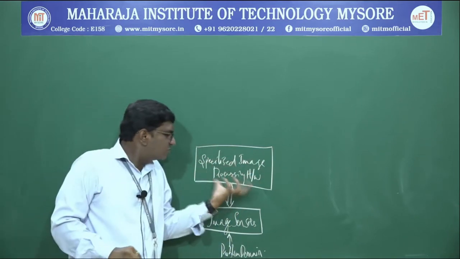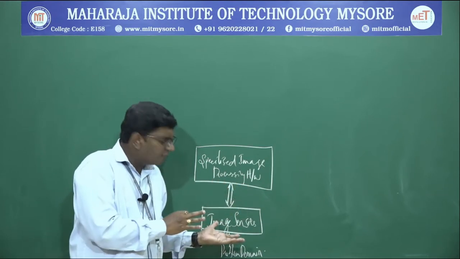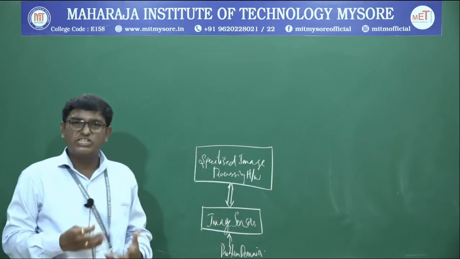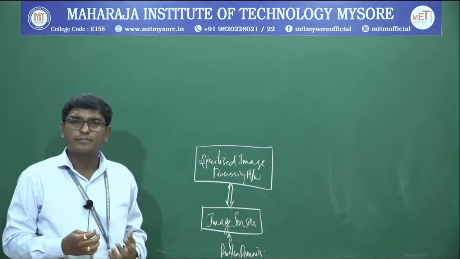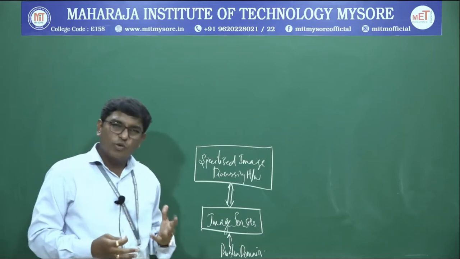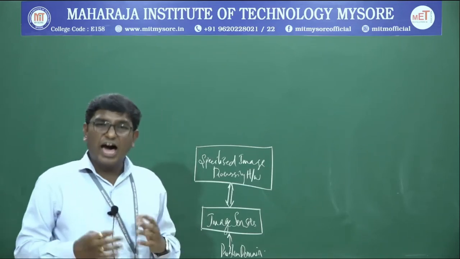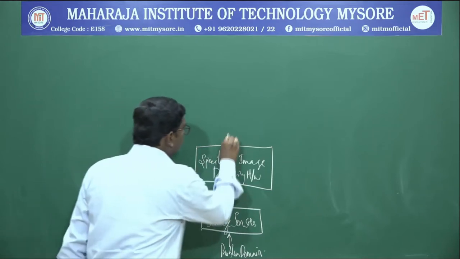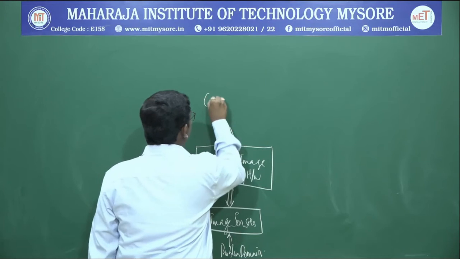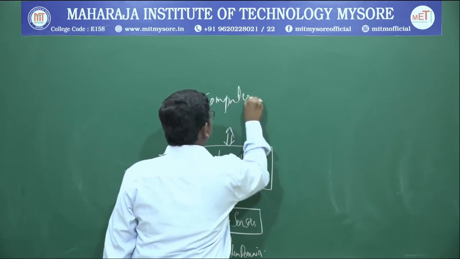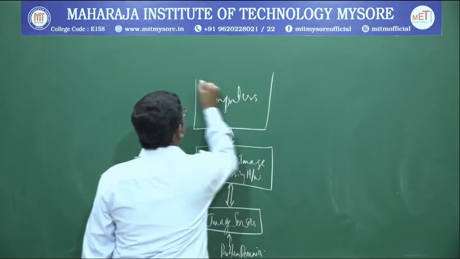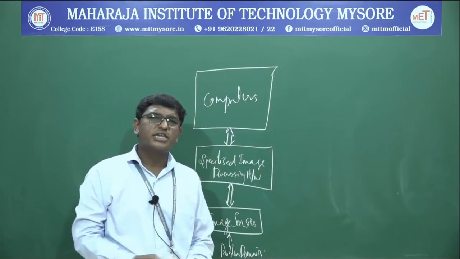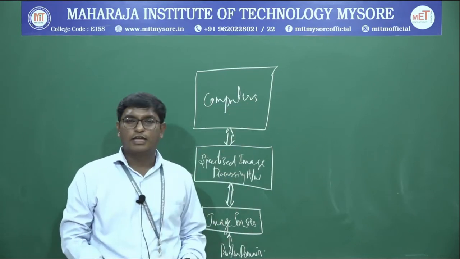The specialized image processing hardware is very similar to your image sensors. Along with the physical device and the digitizer, it also has an arithmetic logic unit, using which arithmetic and logic operations are performed on the entire image. This in turn is connected to computers. A computer is a general purpose image processing device.